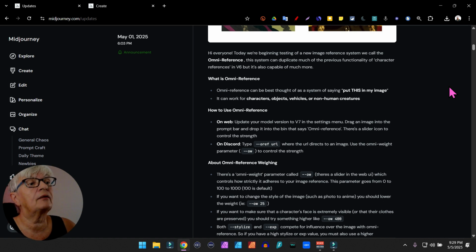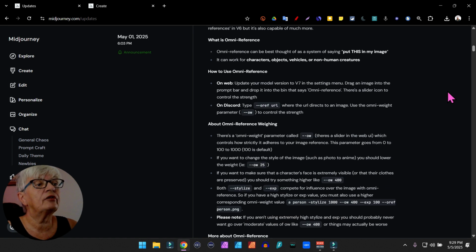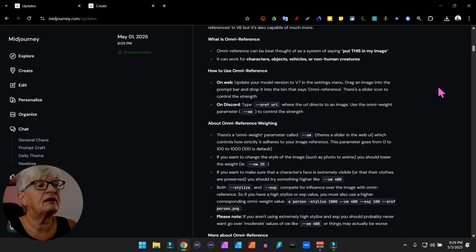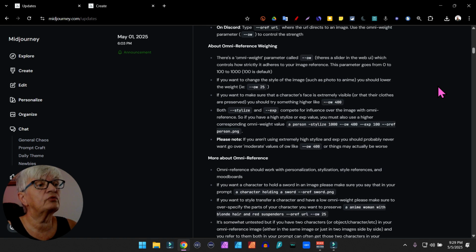Omni Reference can be best thought of as a system saying, hey, put this in my image. It can work for characters, objects, vehicles, or non-human creatures. On the web, you have to use model V7, and on the Discord, it tells you how to use it."